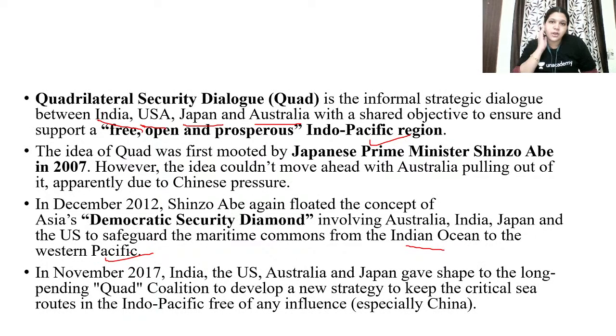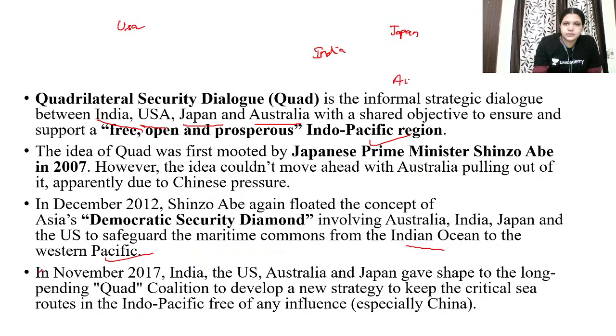So if possible, please draw a map where you show where these countries are and why it is very important. See, USA will be here. India is here. Japan is here. Australia is here. So Indian Ocean, and Pacific. This side you have the Pacific, obviously North Pacific, South Pacific.